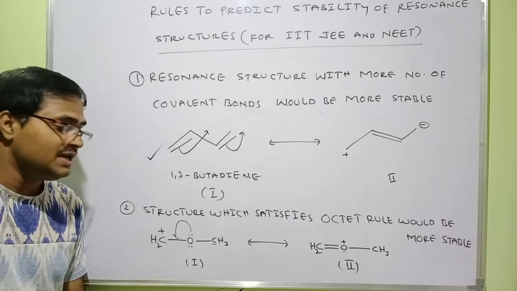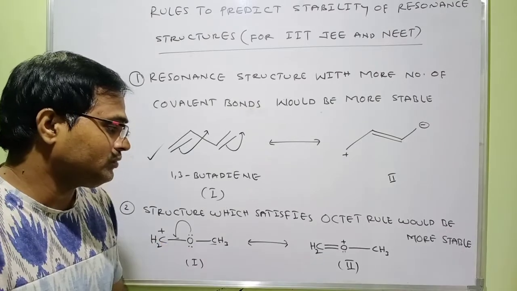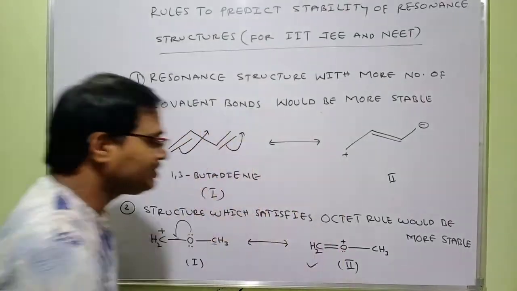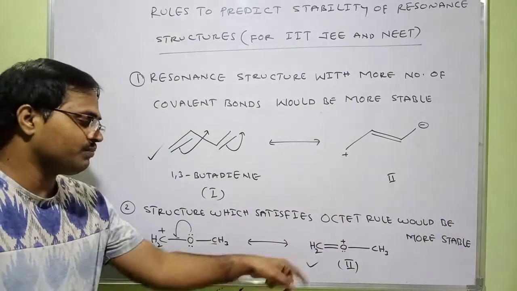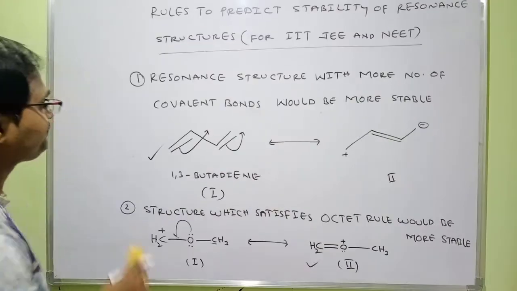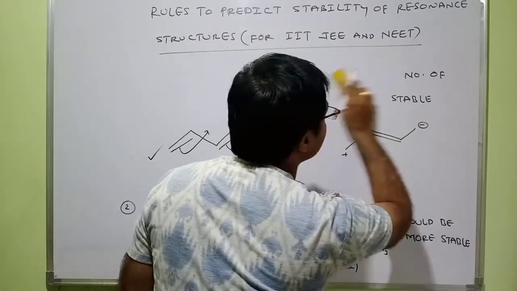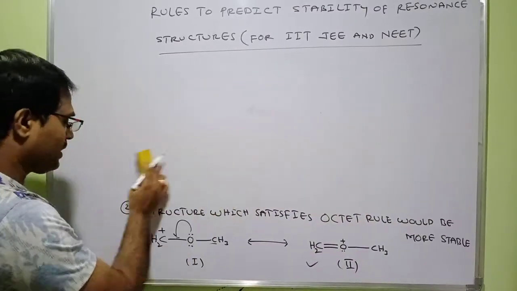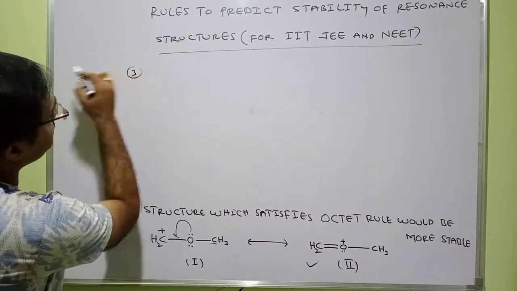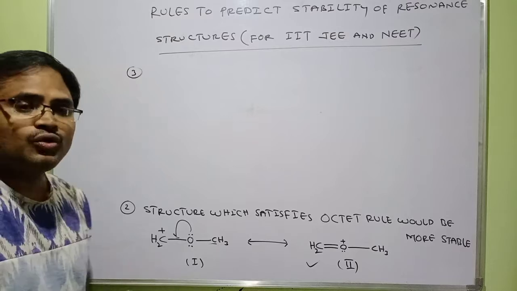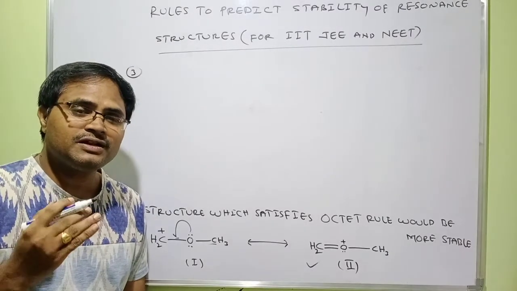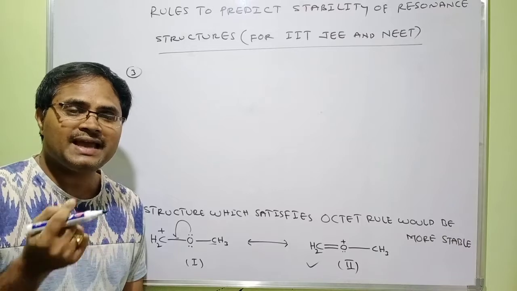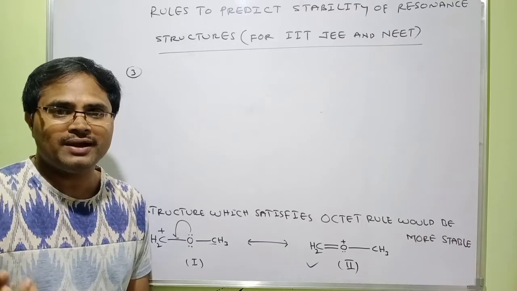satisfy the octet rule. Since all central atoms are satisfying the octet rule here, this would be more stable. This would be more stable. So this is rule number 2. Okay, so let us look at rule number 3. So rule number 3 would be given like this. The resonance structure would be more stable when negative charge is carried by a highly electronegative atom.